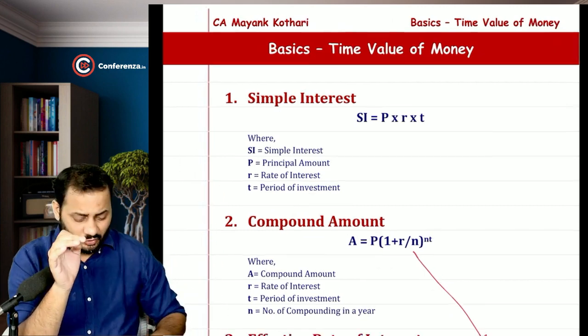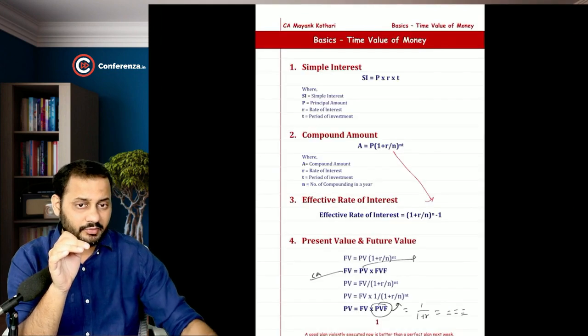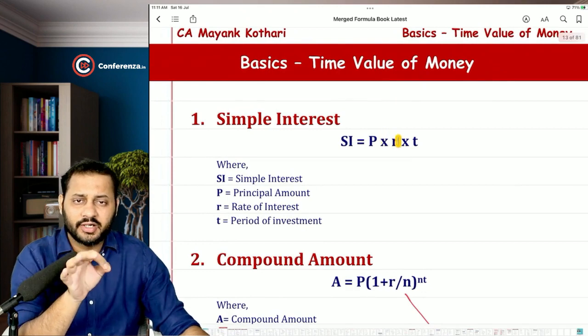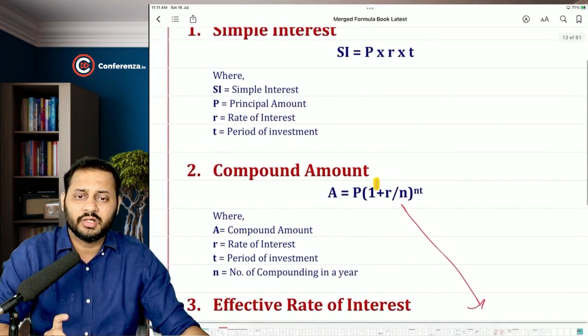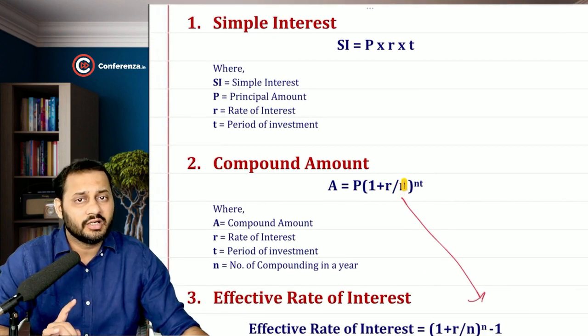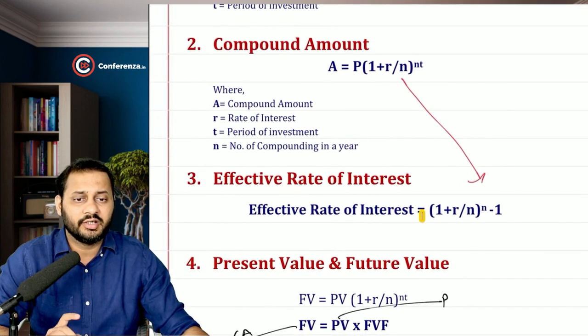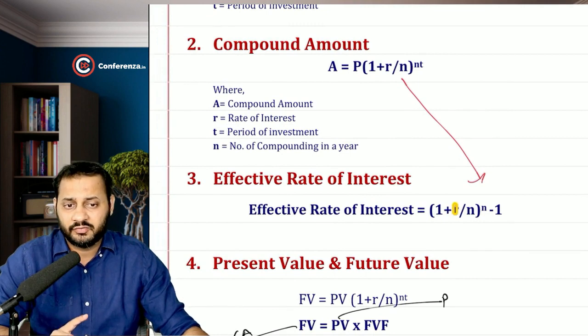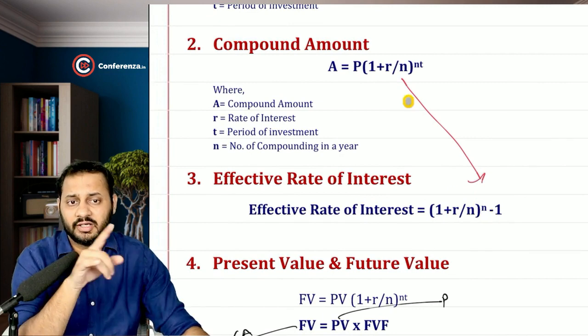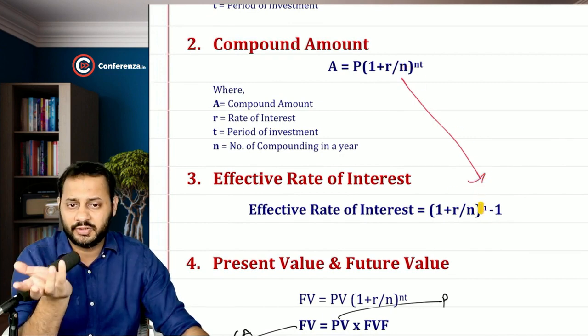The very first formula was simple interest is equal to principal into rate into time. Then compound amount is equal to principal (1 plus r, rate of interest per annum, divided by n, number of compounding in a year) to the power nt. Then effective rate of interest is (1 plus r divided by n) to the power n, minus 1. We are not taking t here because there is no need to.